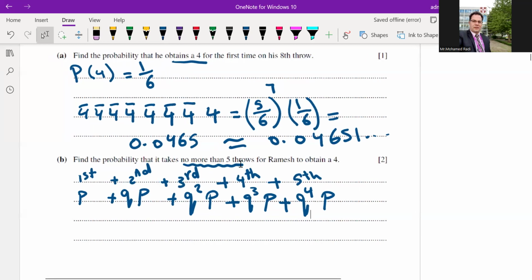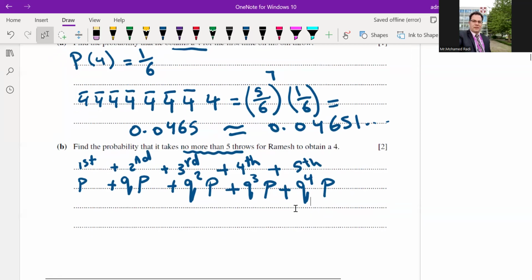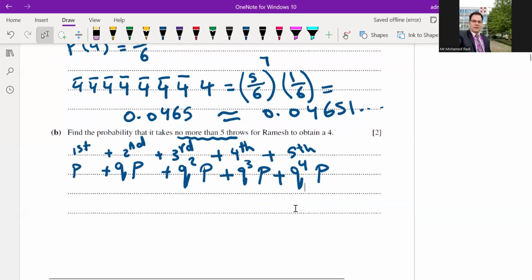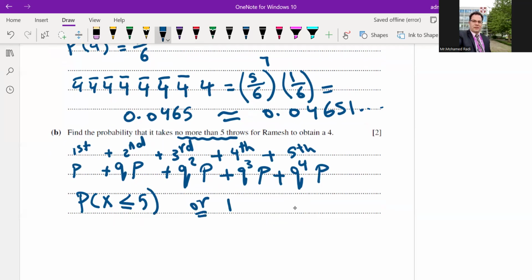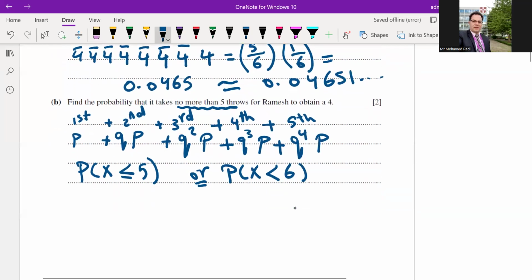He asked no more than 5 throws. This means he will get 4 before the 6th time. You can write your answer like this: the probability of X less than or equal to 5, or you can write it like this: probability of X less than 6. How to calculate? You can calculate one by one, or you can apply the summation of a geometric sequence. Let's start first one by one because it's 5 terms only.